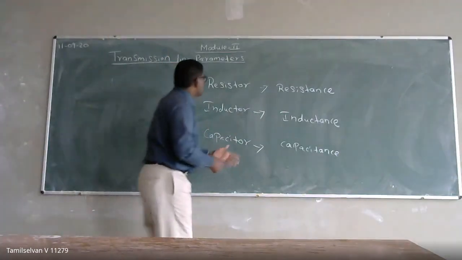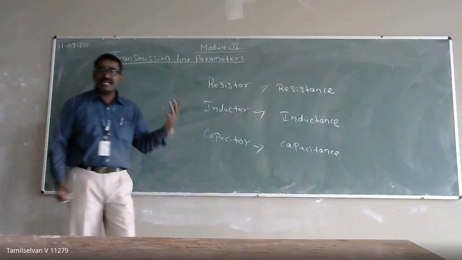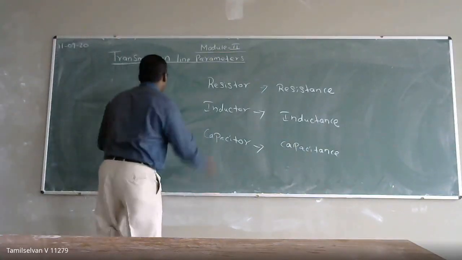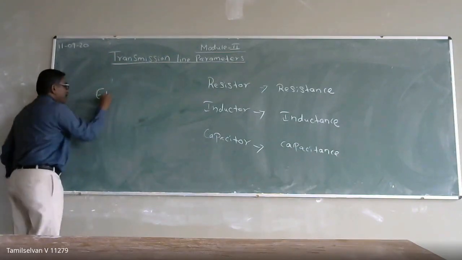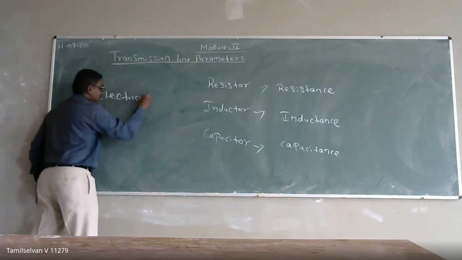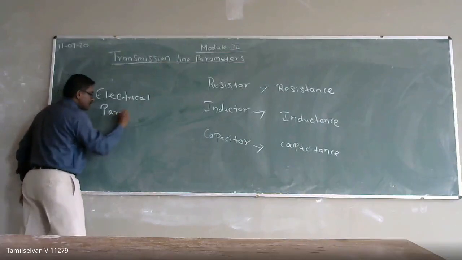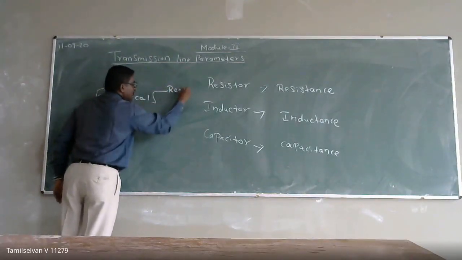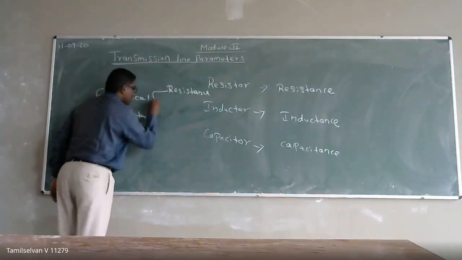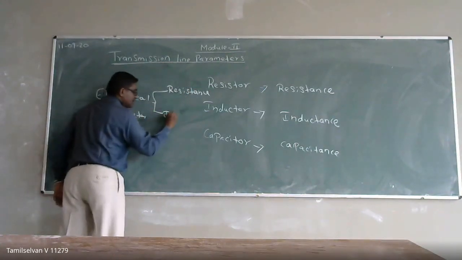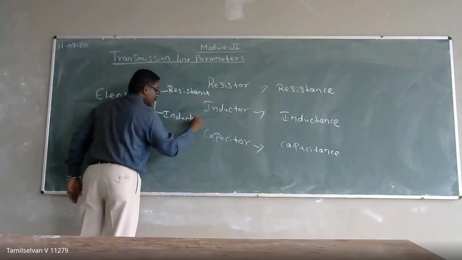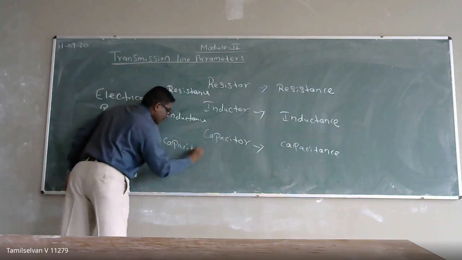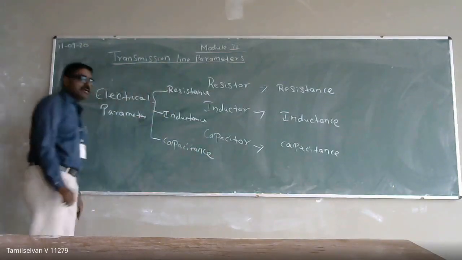The same thing, when it comes to transmission line conductors, means our electrical parameters. What are the parameters?